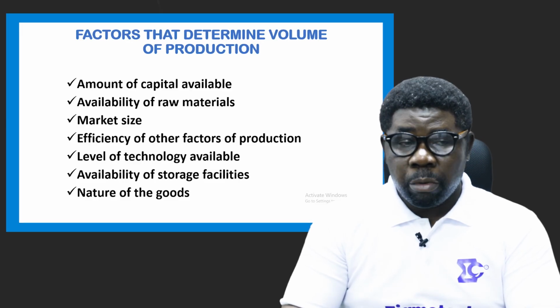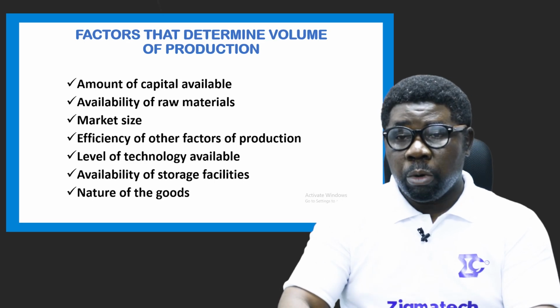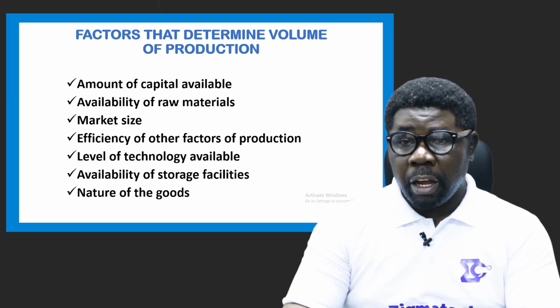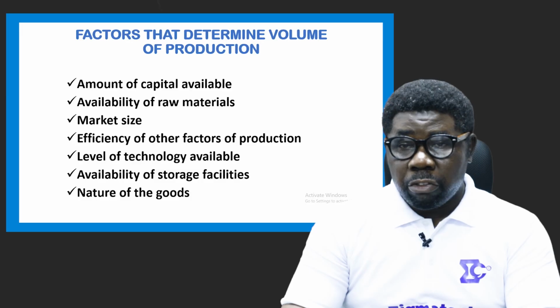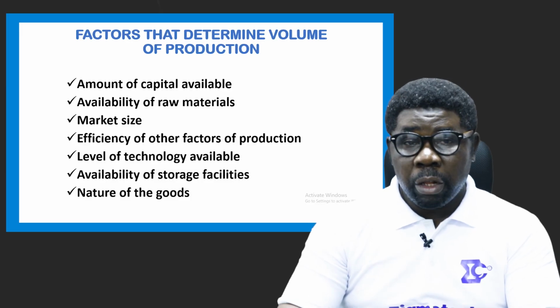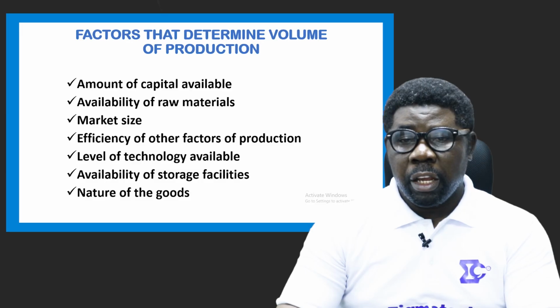You ordinarily should know that when a producer has much more capital, their output volume will always be high. So the more capital that's available, the higher the volume of output or production that can take place. As well, if the amount of capital is very meager or small, it also means that the output will be small or reduced.